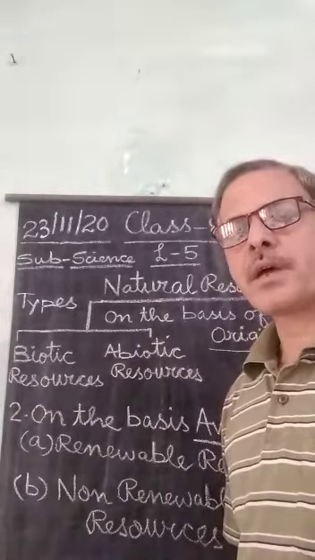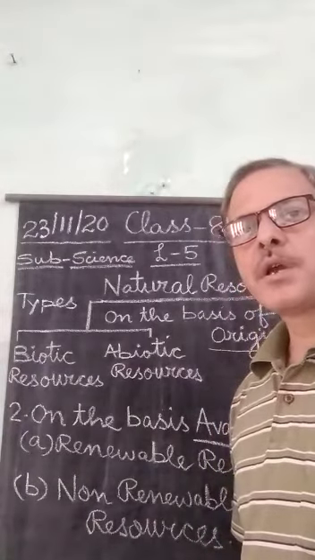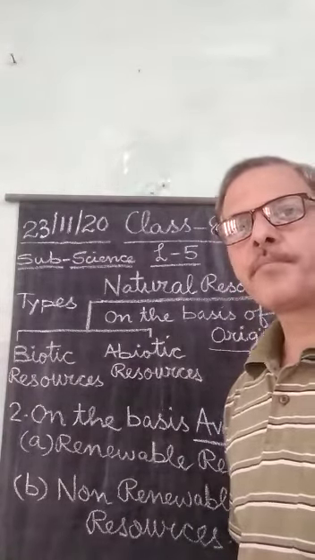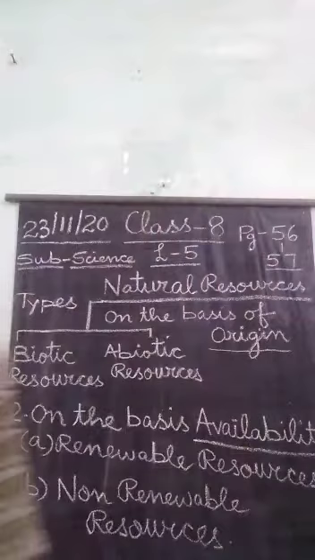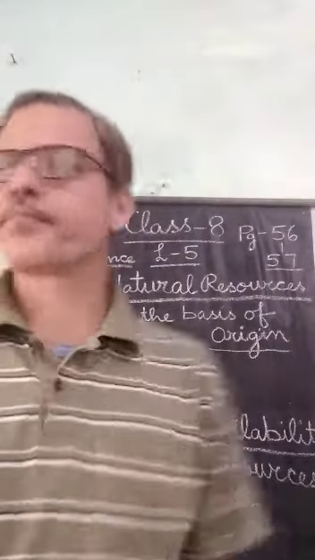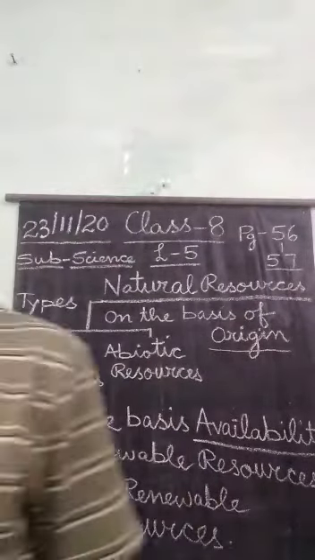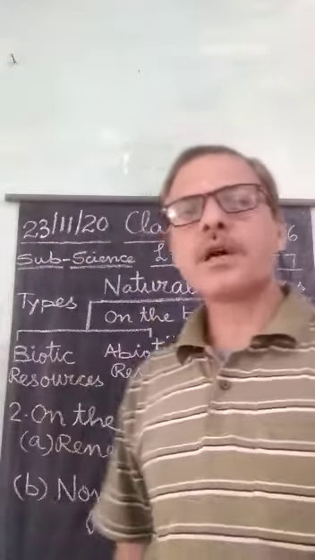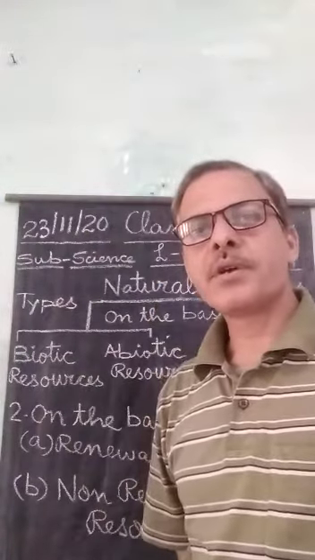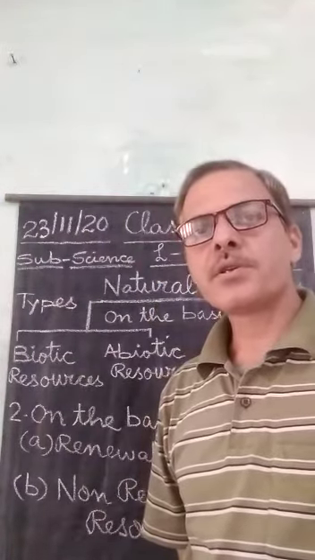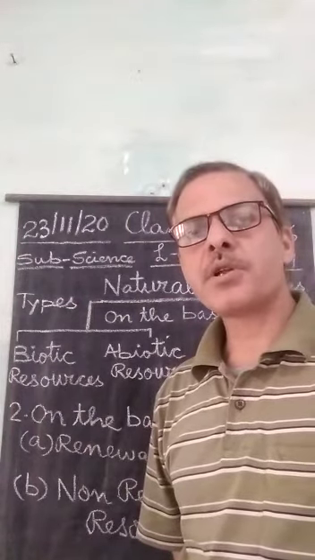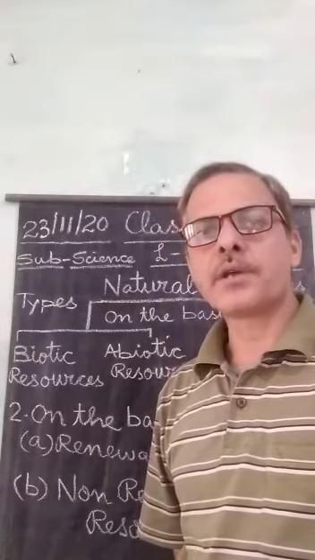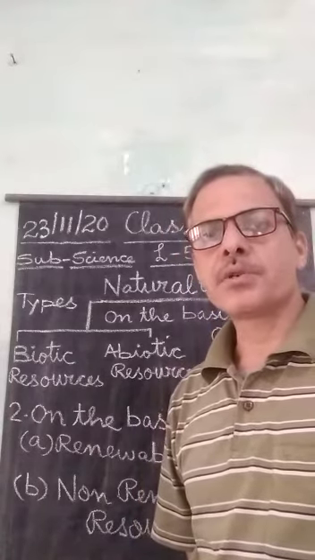These examples of natural resources include air, water, soil, land, as well as the minerals, and fossil fuels like coal and petroleum. Besides this, the various species of plants and animals are also examples of natural resources.